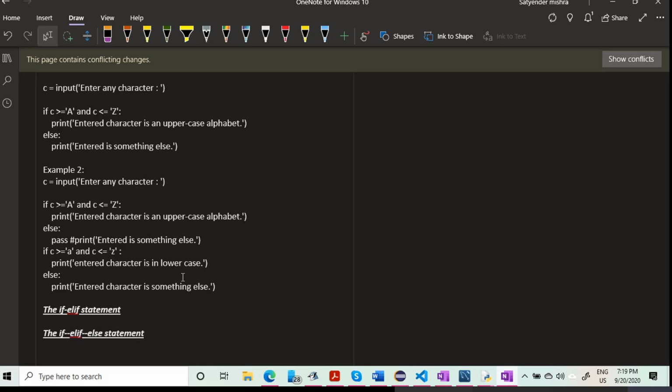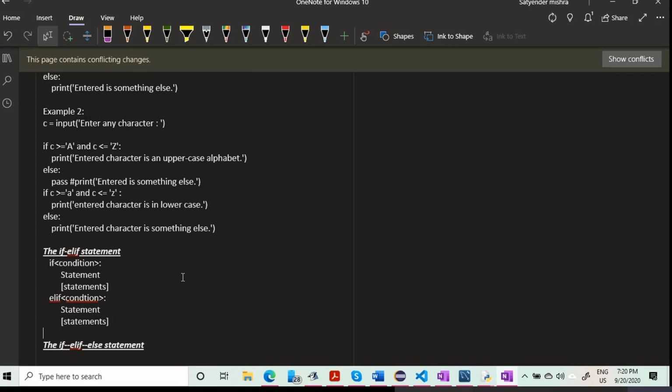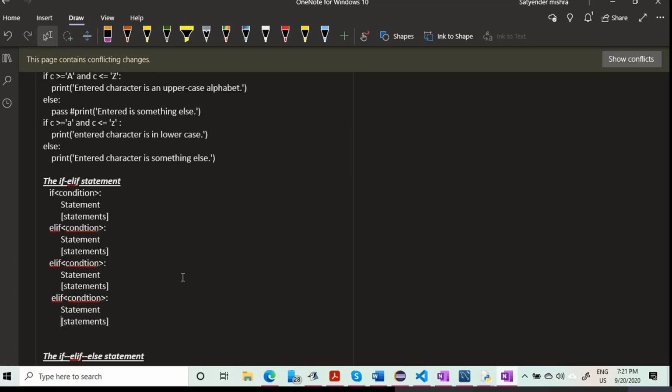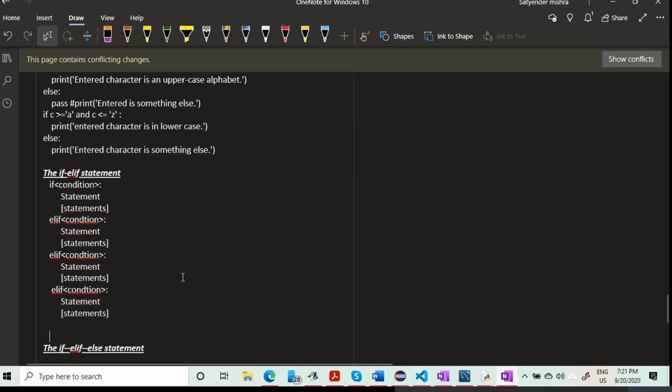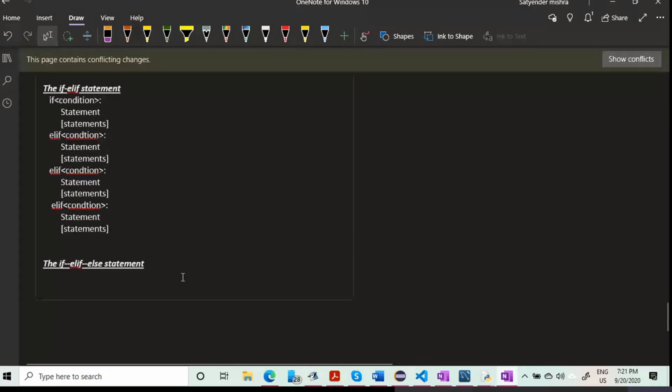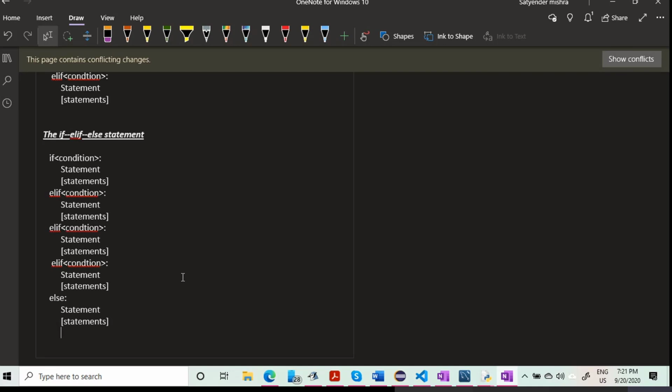So I'm writing it for both. Then put the indentation, the statement. Then again, if you want, you can write elif again, as much as you want. It depends upon your testing requirement. You can write again and again. So for if, elif, else, you have written this stuff and then you have written else here. This is how the syntax looks.